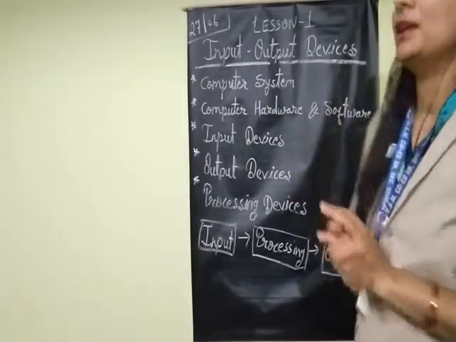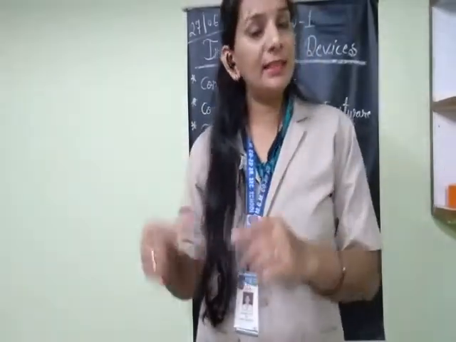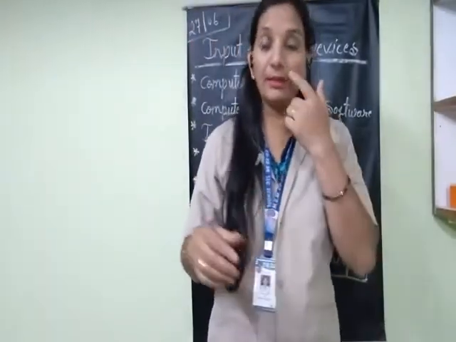But we can touch the hardware and we can't touch the software. For example, if you have a music system, in the music system the music player, CDs, DVDs, all those parts are hardware, and we can touch all these parts. But can we touch the song?